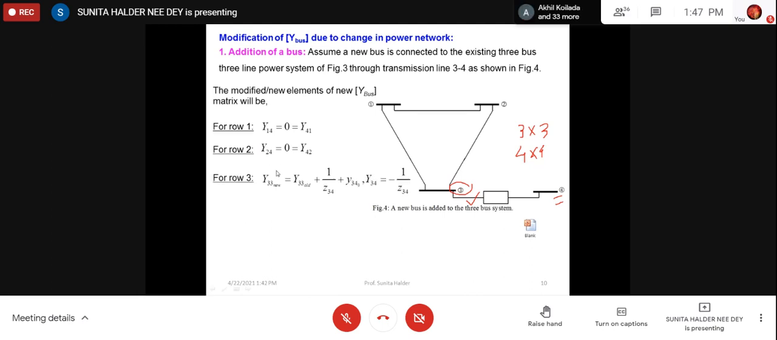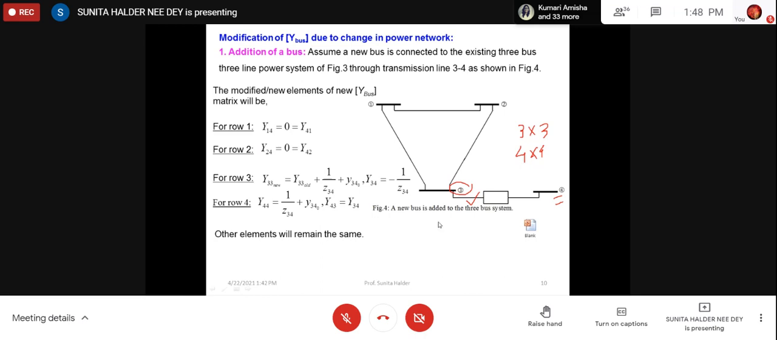But in Y33 there will be modification. New admittances will be added. So whatever the old value is, we have no need to bother about that. We shall bother about the new connection, so we shall add those admittances. And for the new off diagonal element, it will be the negative of the series admittance. So for row 4, which has been introduced due to the introduction of bus 4, Y44 will be the summation of the transmission lines connected to it. There is one transmission line only. So Y43 will be equal to Y34, and Y44 has been already calculated, right? So this is the thing.